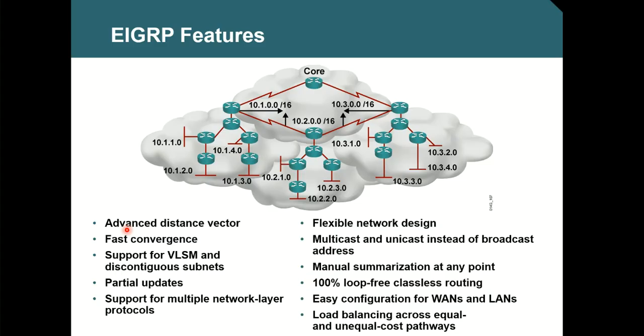Using the backup path, it can immediately push the packet when a primary path goes down. In that way it is fast in convergence. Whereas in RIP, when the primary path goes down, there is no backup path. They have to discover the backup path and only then will they send the update. That takes a long time. So EIGRP is faster in convergence than the other distance vector protocol, RIP.